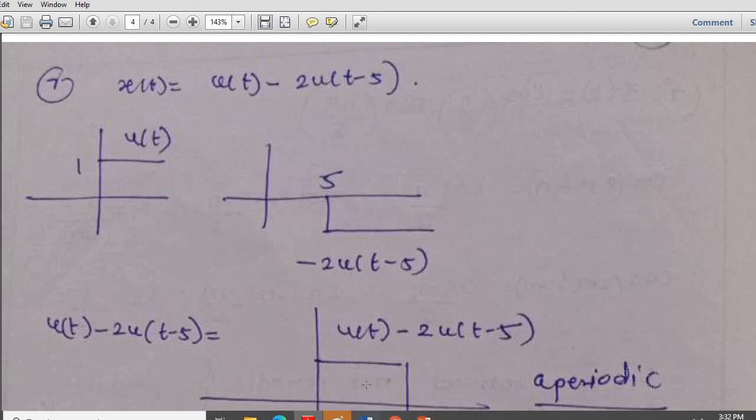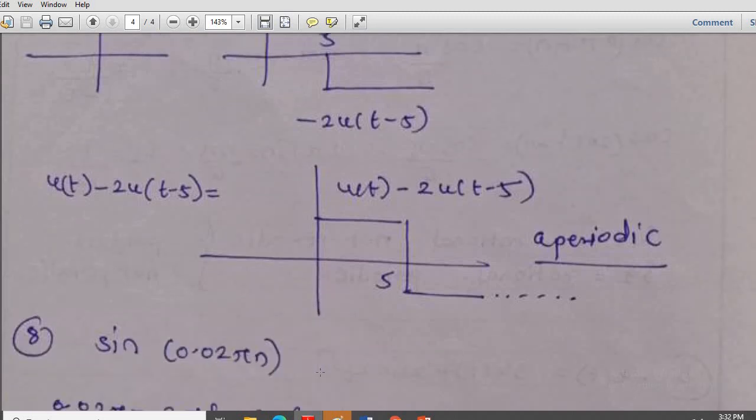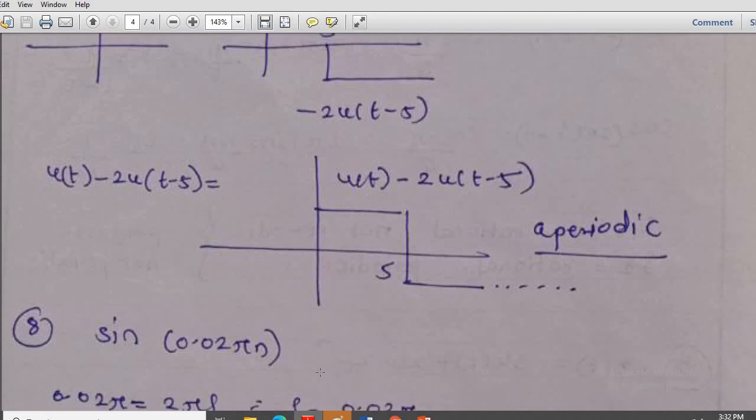After 5, since this is minus 2 and this is plus 1, the resultant will be minus 1 and it continues as minus 1 up to infinity. Therefore the whole structure is not periodic, it is aperiodic. It is nowhere repeating itself in the defined time frame.